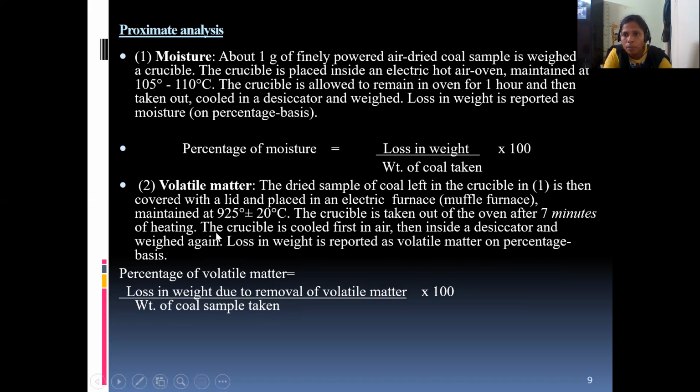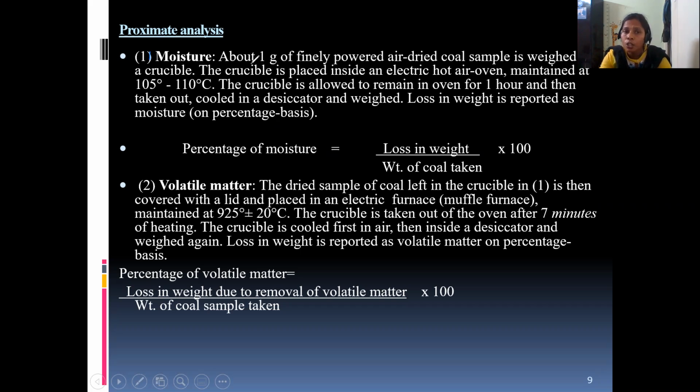What is the use of proximate analysis? We can find the percentage of moisture, volatile matter, ash, and fixed carbon. So in the first step, we are going to find out the percentage of moisture.